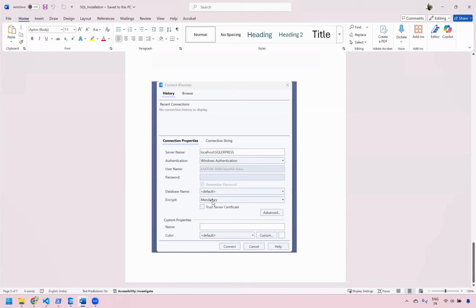There is no need for us to keep it as mandatory. So in the encryption part, click on this encryption drop down. Instead of mandatory, set it to optional, and then click on connect. It will help you open up and completely install SQL Server 2022 on your machine. So this is your installation for SQL Server.